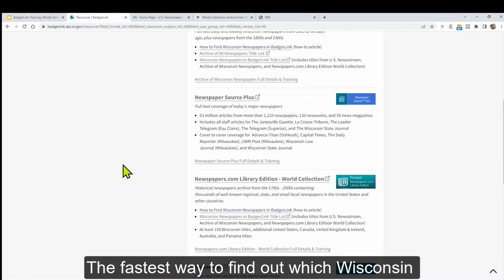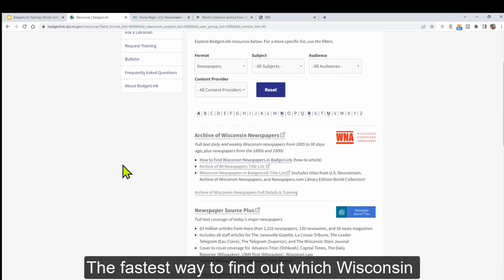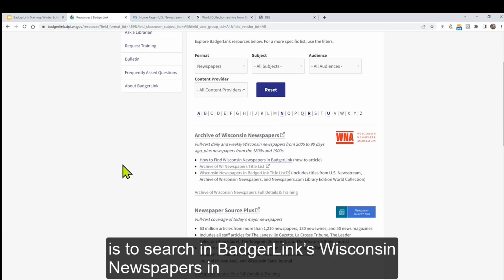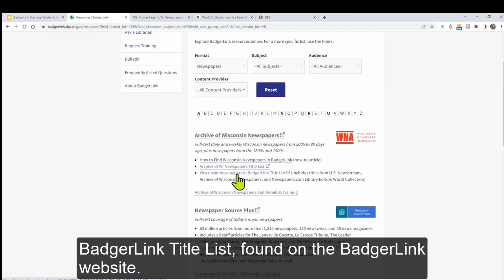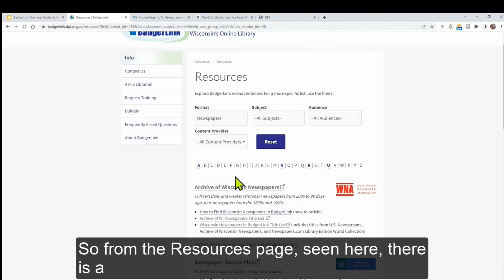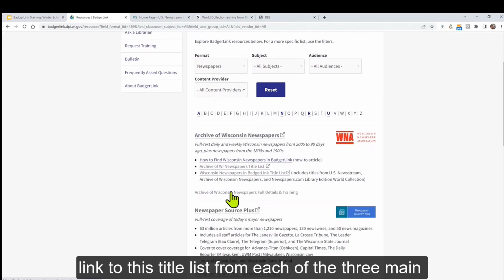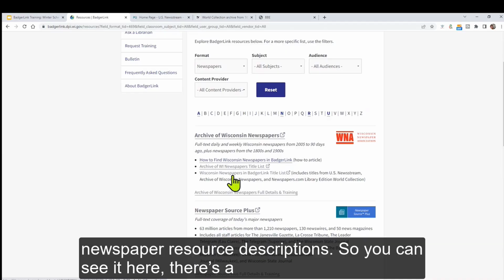The fastest way to find out which Wisconsin publication title is in which BadgerLink resource is to search in BadgerLink's Wisconsin Newspapers in BadgerLink title list found on the BadgerLink website. So from the resources page, seen here, there is a link to this title list from each of the 3 main newspaper resource descriptions.